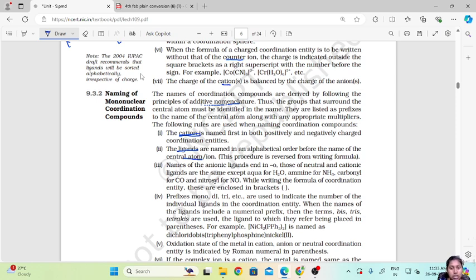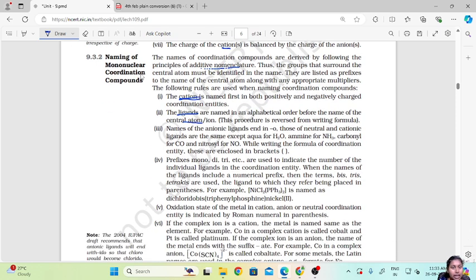This procedure is reversed from writing the formula. Writing the formula, first you write the central metal atom, then the ligands, right? But for naming, you write the ligands first and then the central metal atom or ion. So it is a reverse procedure from writing the formula. Now, names of anionic ligands end in O. Whichever anionic ligand is there, its name will end in an O.